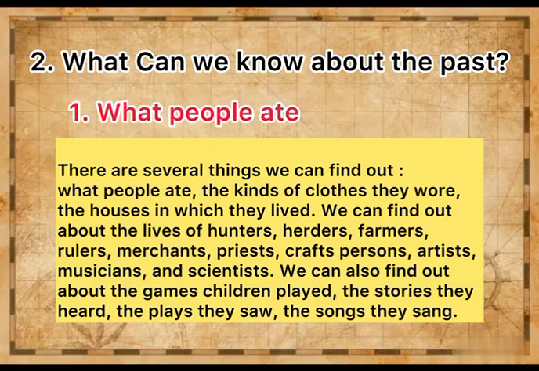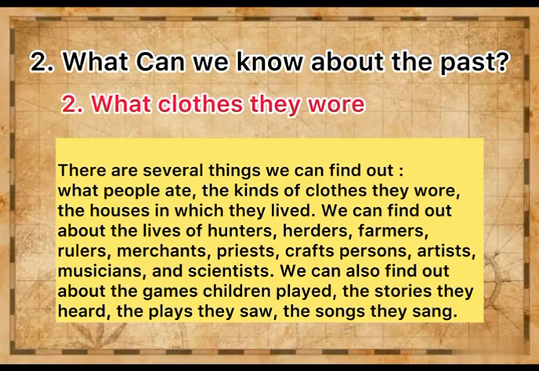First, let us see what people ate. During the ancient days, early people consumed different kinds of foods depending on where they lived. They hunted animals, gathered fruits, and later they started farming. Second, what clothes they wore. Early humans used leaves, animal skins, and later they wore clothes.